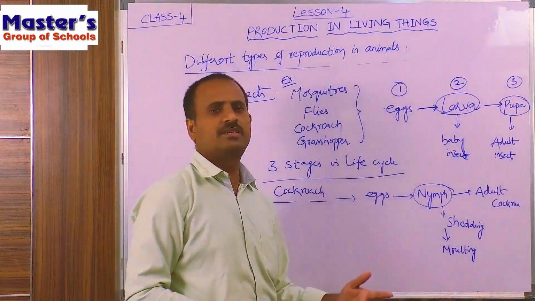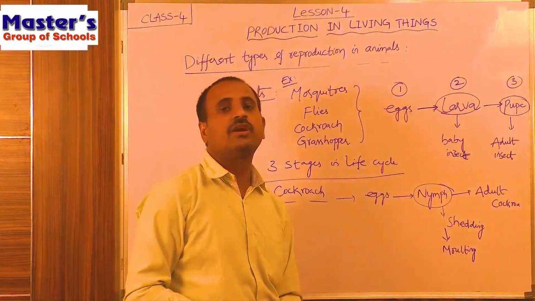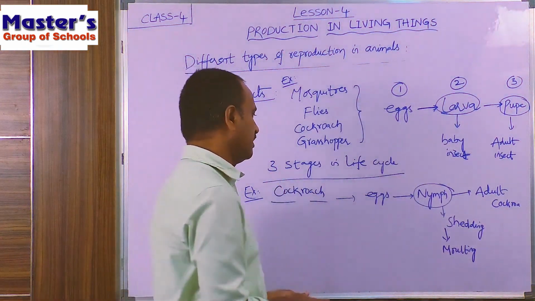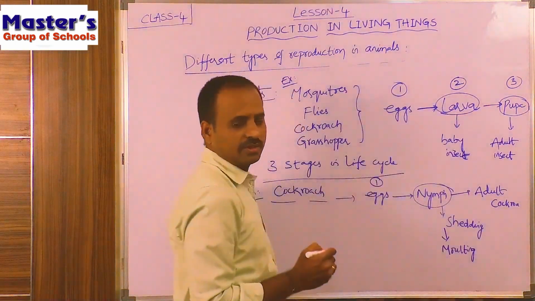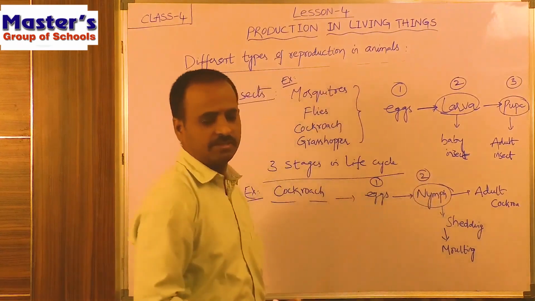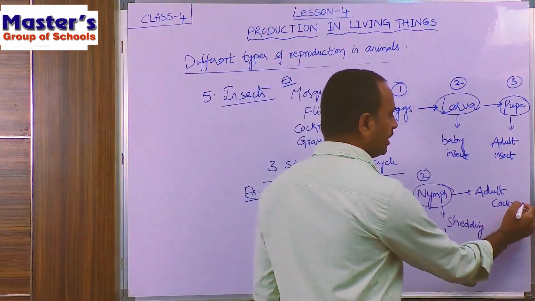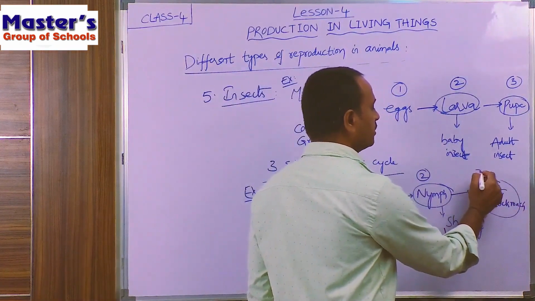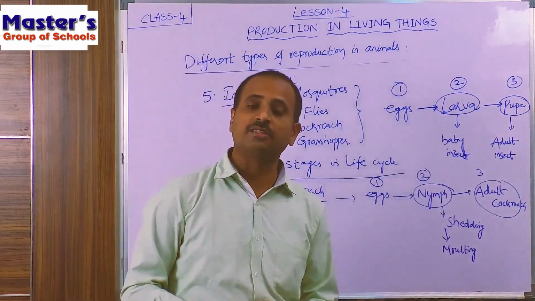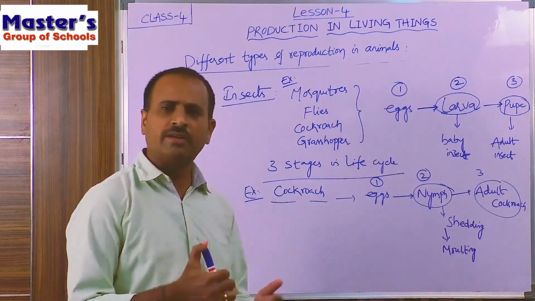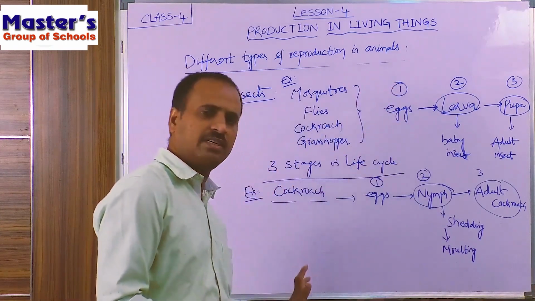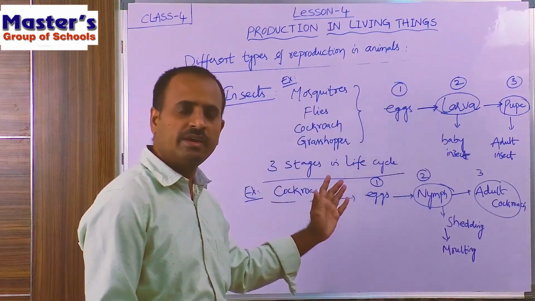So after a few sheddings, the nymph will grow into an adult cockroach. So this is the life cycle. These are the three stages. The first stage is the eggs, and these eggs will be converted into a nymph. This is the second stage, and the nymph will grow into an adult cockroach. This is the third stage in its life cycle. So this is about the different stages in the life cycle of cockroach, children. Not only cockroach, most of the insects will have three stages in their life cycles, and most of the insects will give the new babies from the eggs.